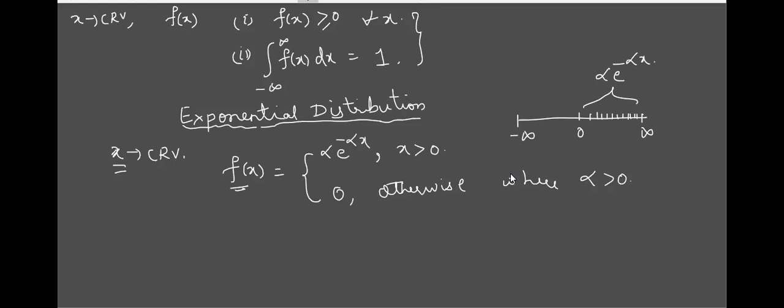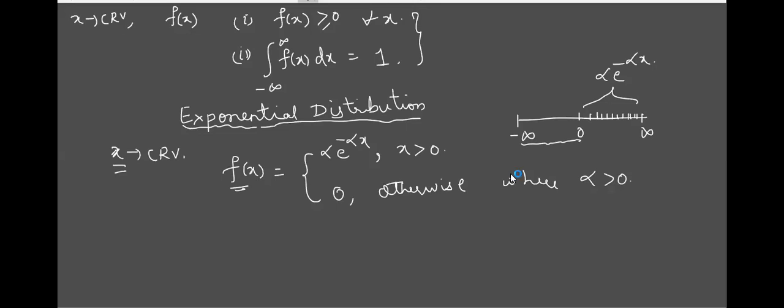Got it? And otherwise it is 0. What is the meaning of 0 otherwise? x less than or equal to 0. Yeah, that's what. If you take between minus infinity to 0, the other interval on the real line, it is divided into two parts.